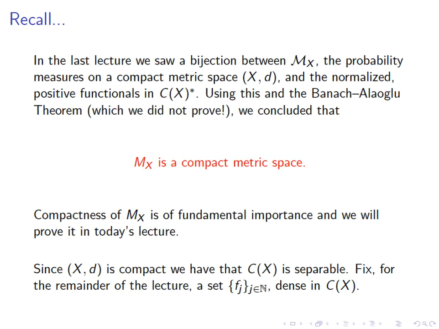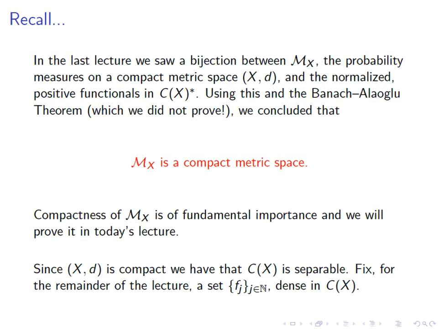The other is to show that Mx is indeed compact, and that follows from the Riesz representation theorem combined with the Banach-Alaoglu theorem. Anyway, we will fix for the remainder of this lecture a countable set f_j, where j ranges in the natural numbers, that is dense in Cx.